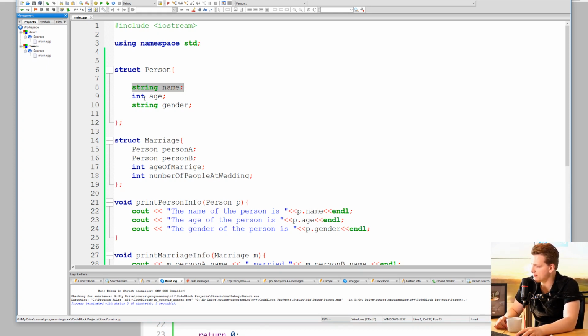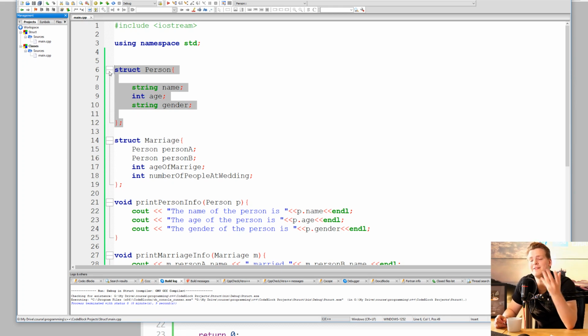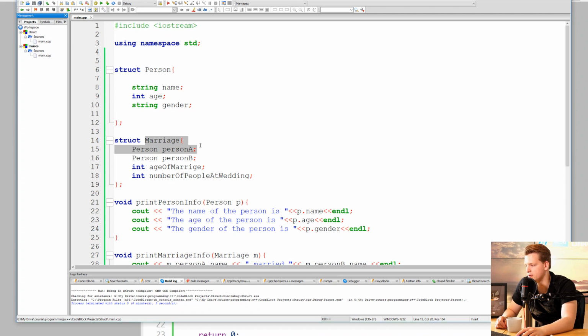So a person has name, age, gender, and then we could also say, you know what, now I want to define yet another data type that no one has ever seen before. It is not an int, it is not a string, it is not a double, but it is marriage. So we have a new variable type called marriage, and this variable type in turn uses the variable type person, which we created here, in order to define itself.